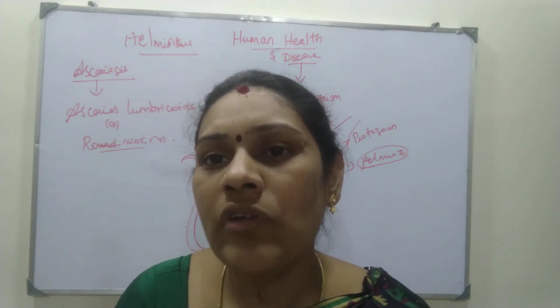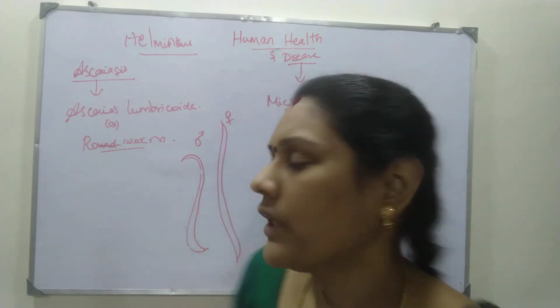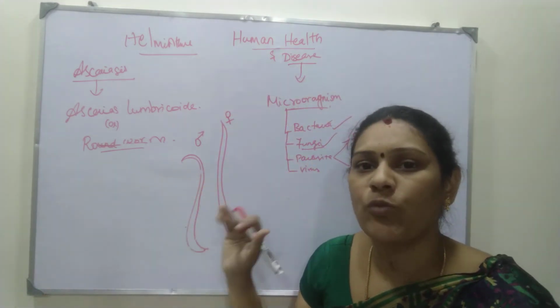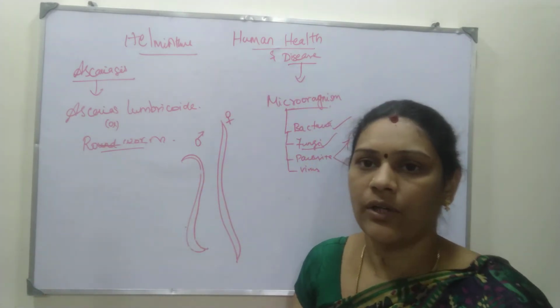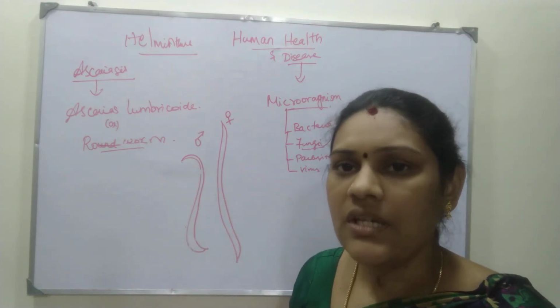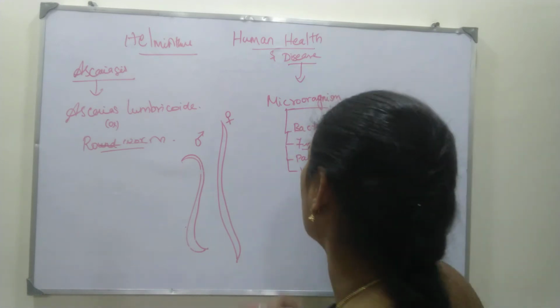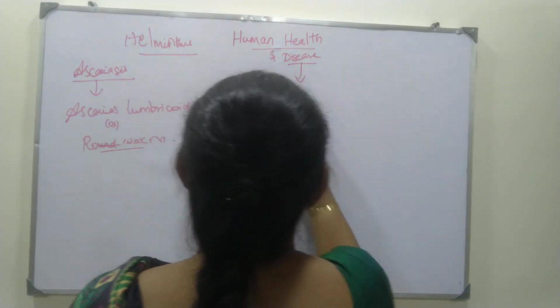Okay, so how will you get this infection? What is the mode of transmission of this infection? This male and female worm, what will it do? It will lay eggs. Once these two worms are fertilized, then it produces eggs. That egg is called an embryonated egg.